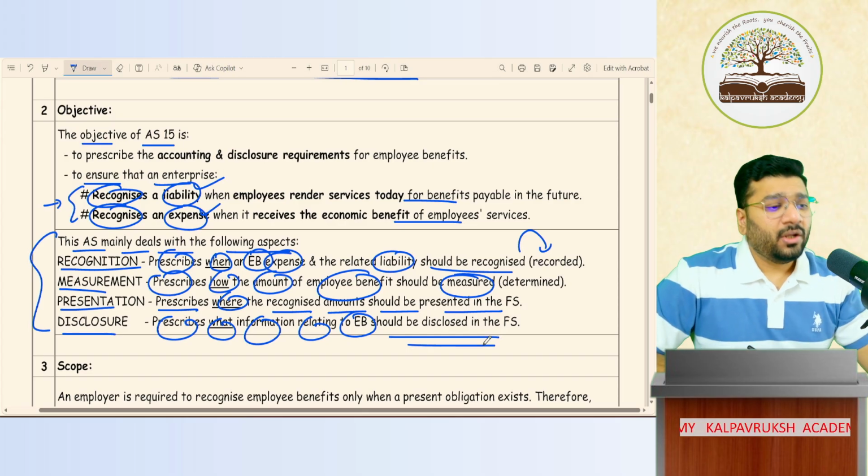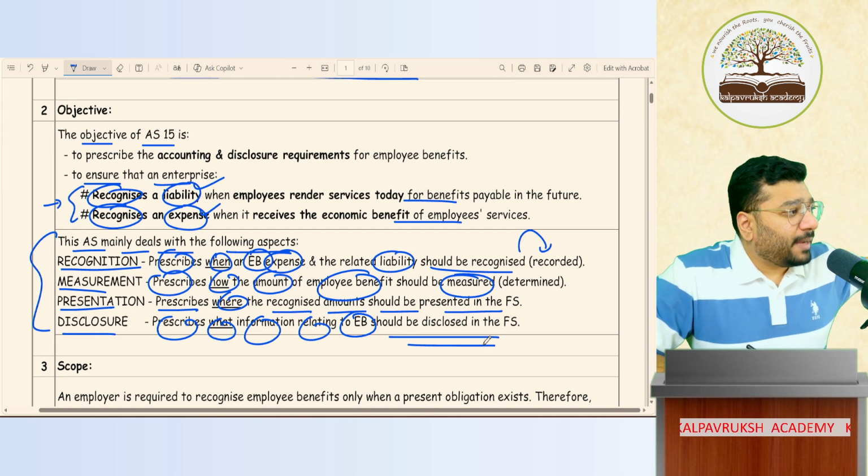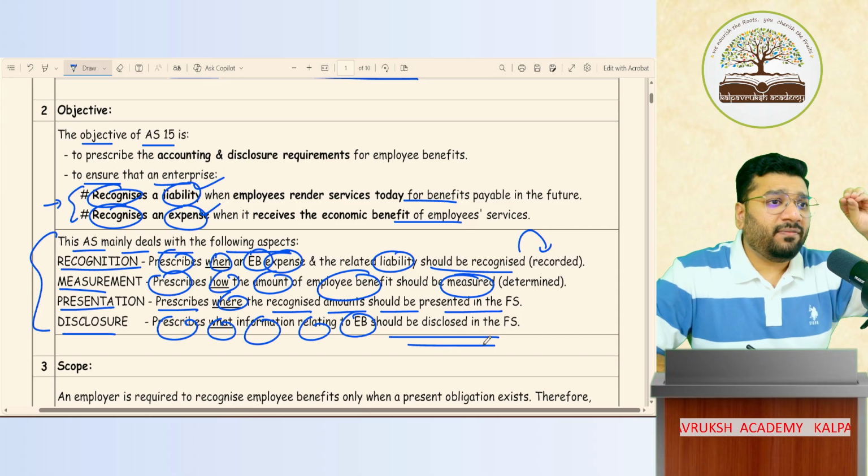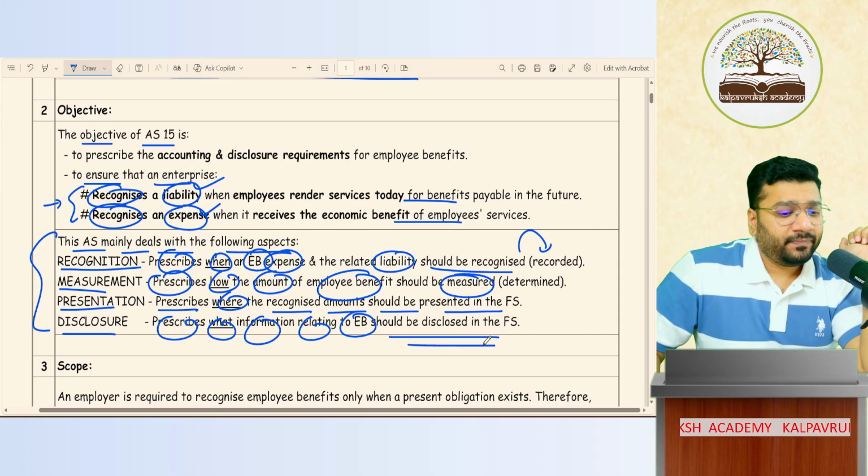Okay. Can I give an overall view of this chapter, what we are going to study in this topic? Can I give you an overall view, in a very short and crisp manner? Okay.